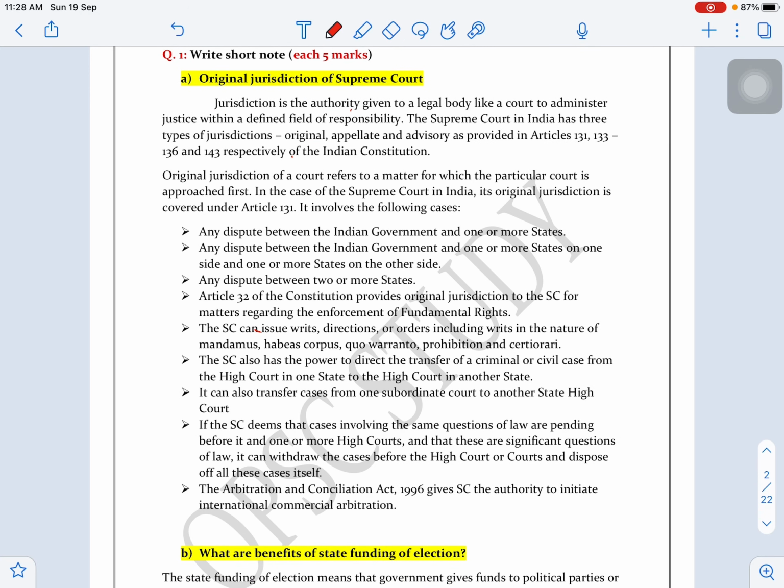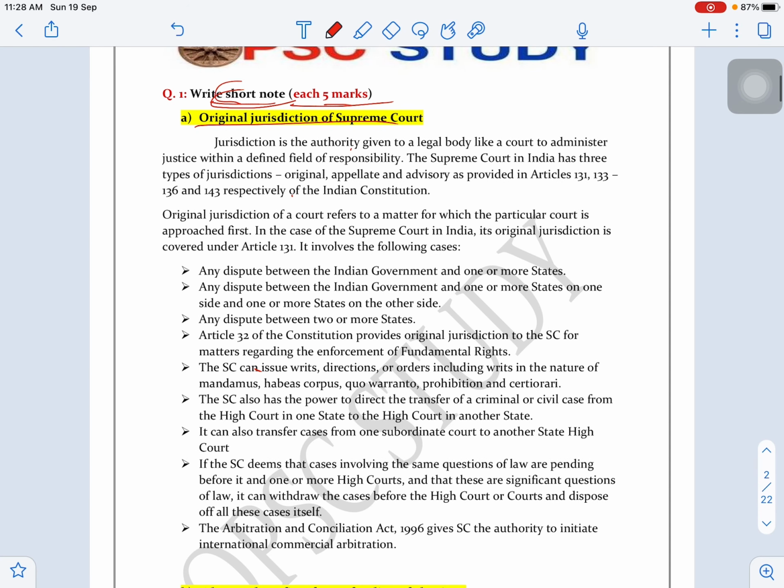So this is the model answer. This is a 5 marks model answer. The question asks you to write a short note on the original jurisdiction of Supreme Court. Look, this is an open-ended question. Open-ended means you can write anything and everything related to the original jurisdiction of Supreme Court.